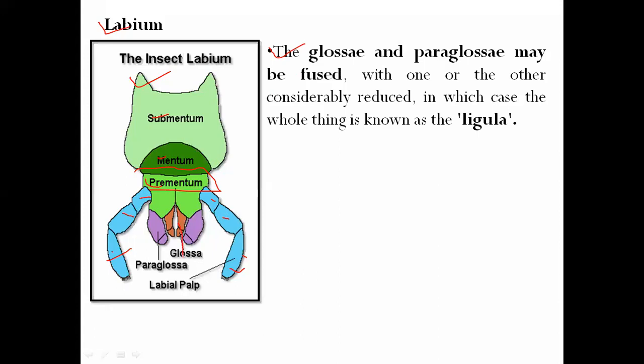Glossa is the inner lobe, this is the glossa. The outer lobe is the paraglossa, isn't it?